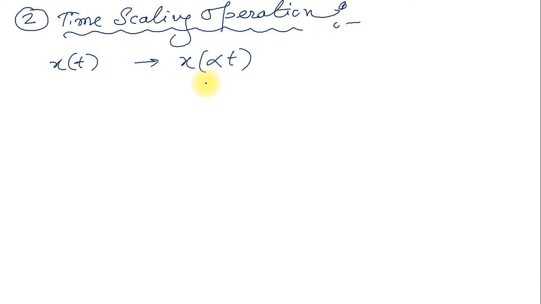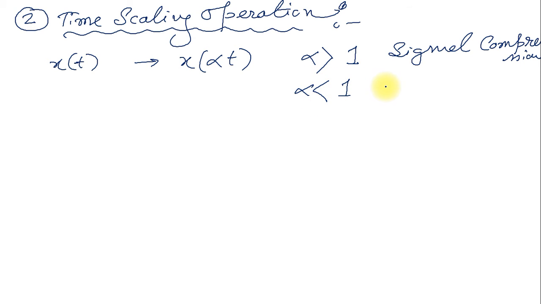Time scaling is of two types. One is compression, another is expansion. If this alpha value is greater than 1, the signal undergoes compression. Signal compression. If alpha value is less than 1, expansion. So based on this idea, how is this possible?